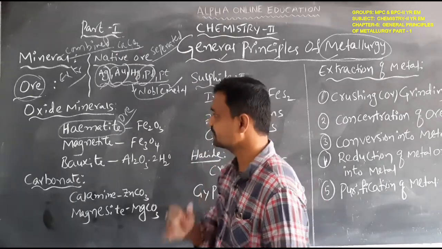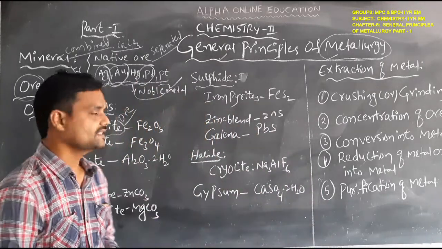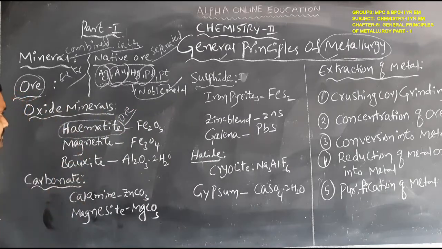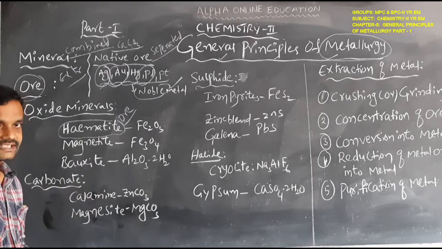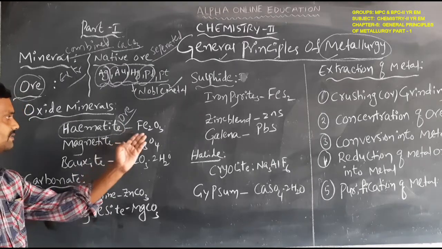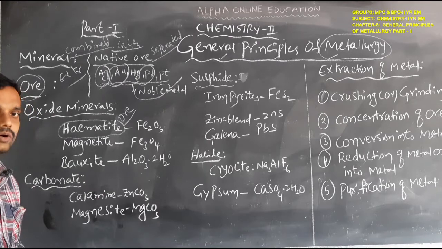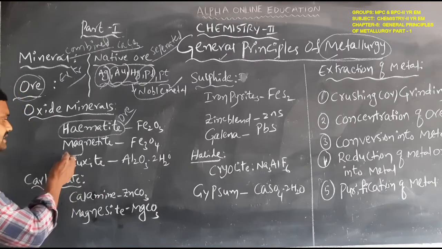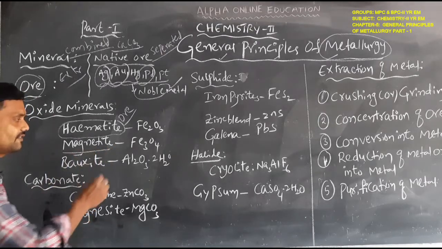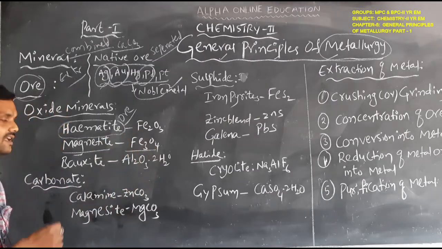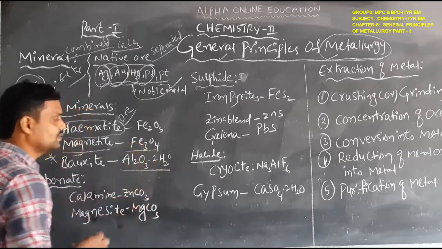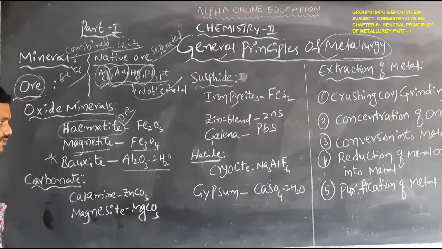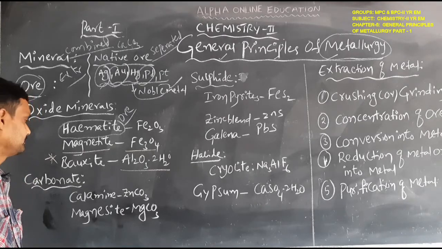Let us observe some types of minerals. For example, oxide minerals. Hematite is an example of an oxide mineral; its formula is Fe2O3. Another one is magnetite, its formula is Fe3O4. Another one is bauxite, its formula is Al2O3·2H2O. These are examples of oxide minerals.